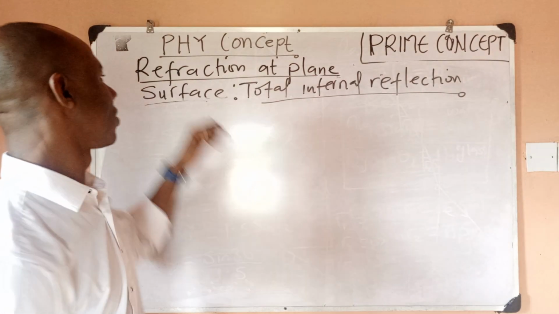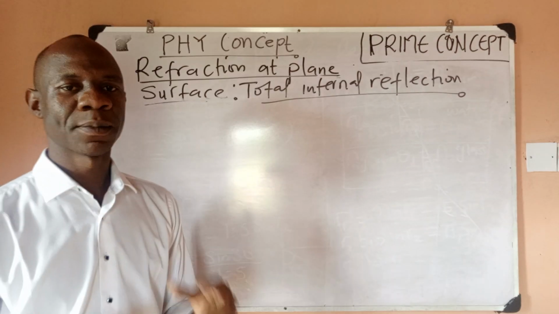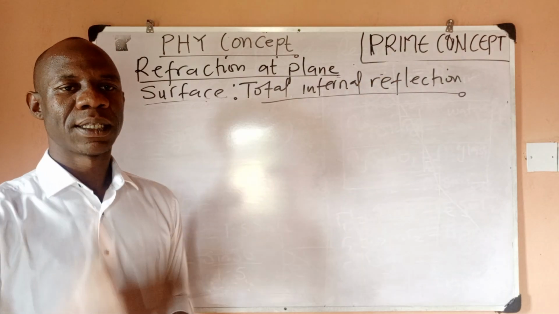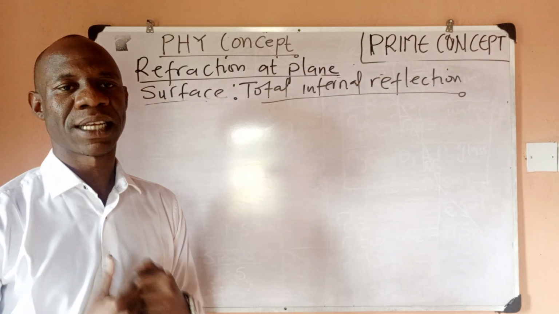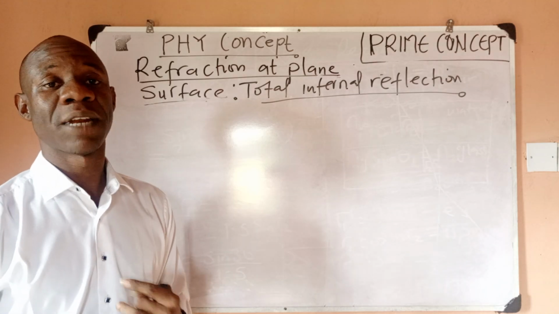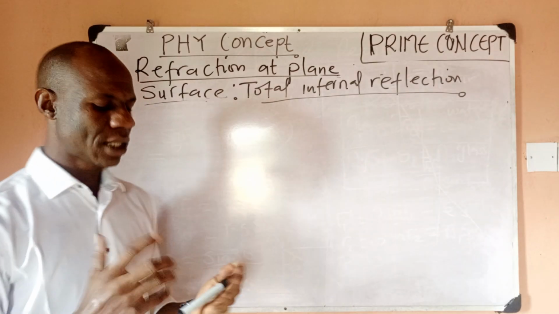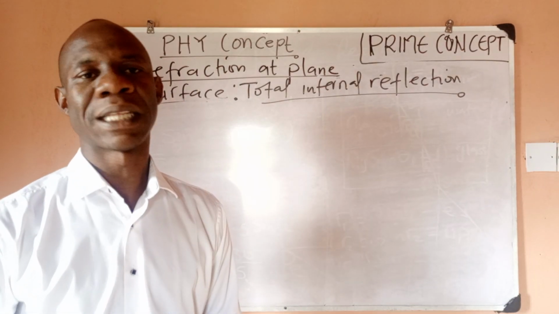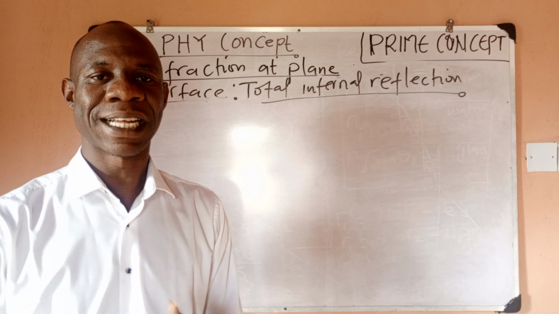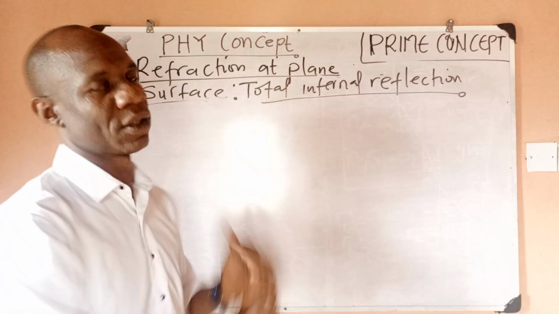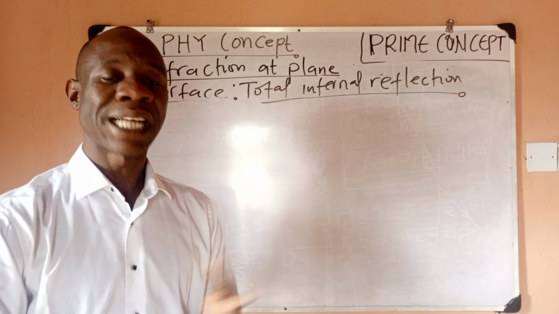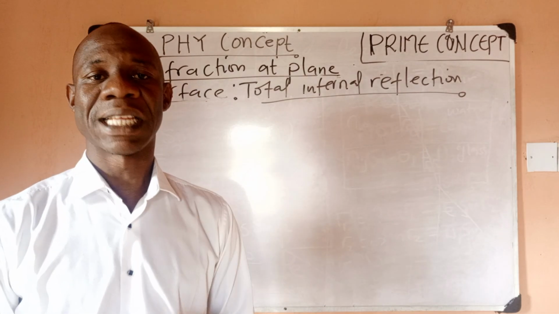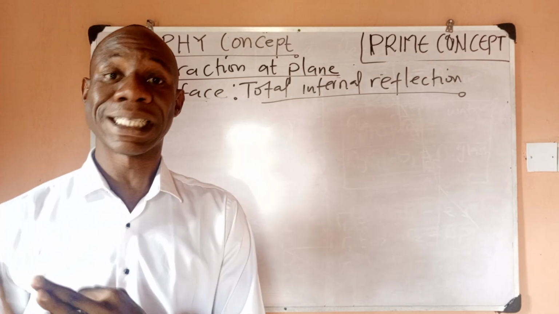Now we are still looking at refraction at plane surfaces, but in this video we want to consider the idea of total internal reflection. In my previous video when we started optics, we started by studying reflection, and I mentioned that whenever you incident light on a surface, three things are capable of happening to that light. One is reflection, which we considered in that part. Another is refraction, which is the subject of this. The third is absorption, which is what we would study under thermal physics.